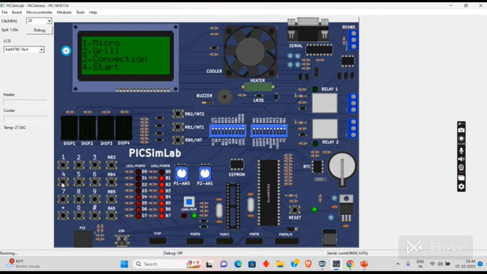We'll go for the next. Let's discuss the start mode, where we discussed before that the time is already set to 30 seconds. So clearly you can see that just by clicking 4, we got a timer pop-up window with the 30 seconds.